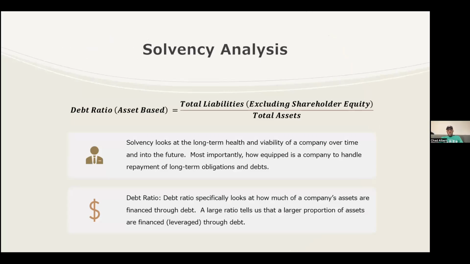Thanks, Katie. So when we're looking at solvency, we're looking at the long-term health and viability of a company, or more importantly, how equipped they are to handle repayment of long-term obligations and debt. Within the debt ratio, we're specifically looking at how much of a company's assets are financed through debt. A large ratio tells us that a larger proportion of the assets are financed or leveraged through this debt.